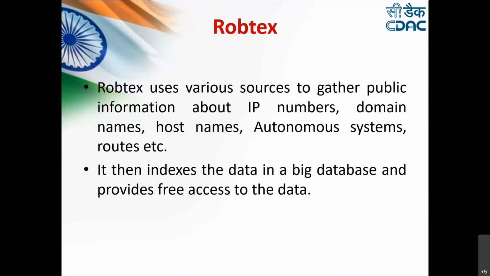It is considered an OSINT tool, meaning open source intelligence tool. It tries to get the information from different public sources and then extract it for us. So this is extracting information about IP numbers, domain name, host name, autonomous system, routes, and all.